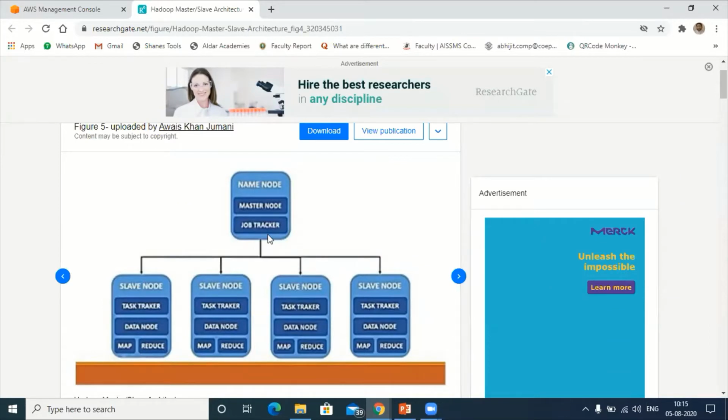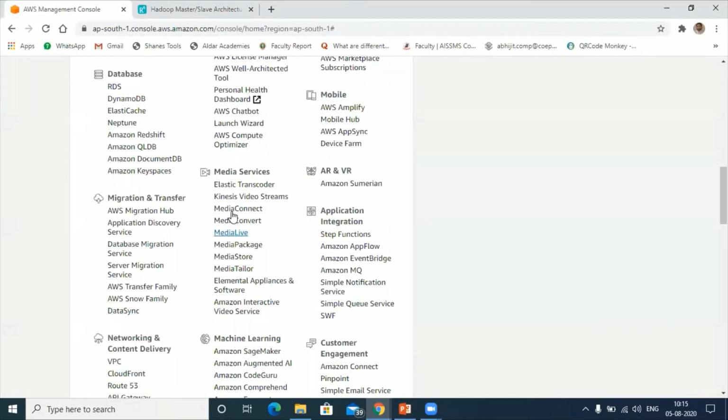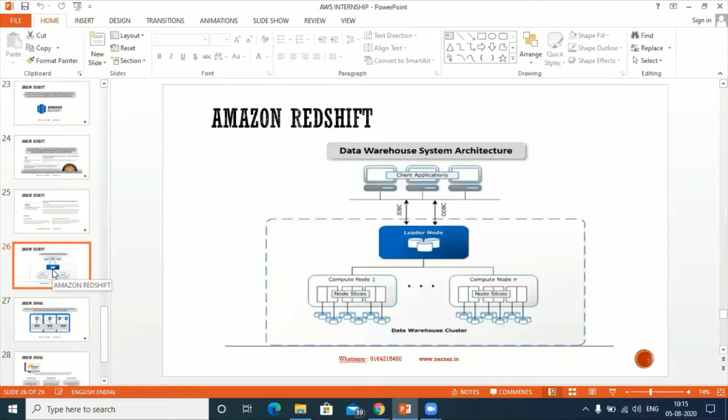This concept is called auto scaling. Whenever you have a huge amount of data, one node will get added. When you have less data, the node that we created will get deleted. This is how we utilize the space at maximum level. The same concept we perform in Redshift, and we can use the same concept even in EC2, which I will demonstrate in later stages.